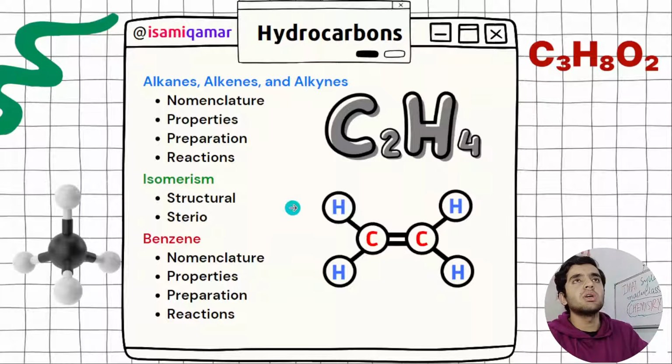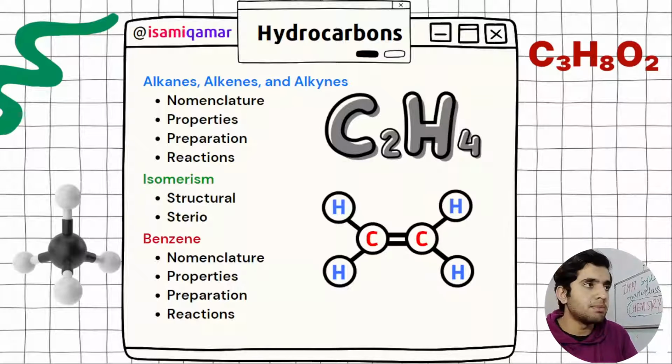You also need to know elimination. What is the difference between an elimination reaction and a substitution reaction? Elimination results in double bond formation, and in substitution no bond change occurs. In benzene you need to know the nomenclature, special types like nitrobenzene and sulfobenzene, how to prepare benzene, and what types of reactions benzene undergoes.